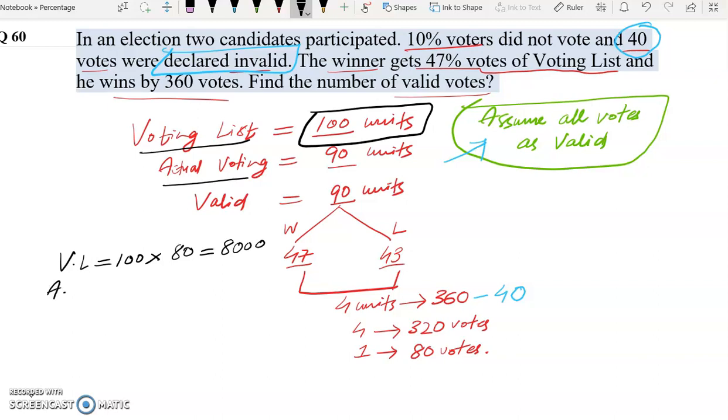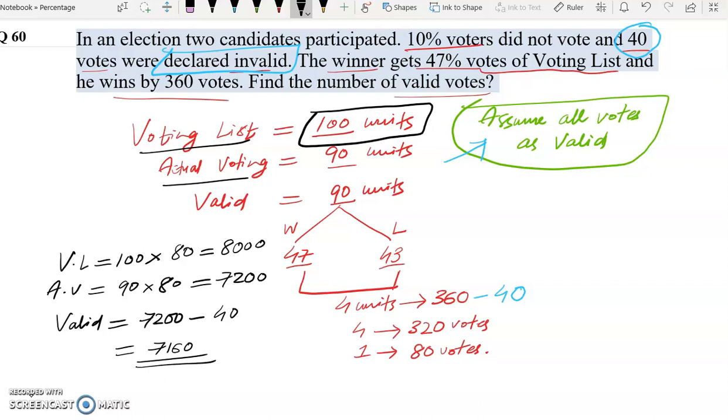Actual voting will be 90 units. 90 into 80, 1 unit is 80, so 9 8s are 72, 7,200. Now valid will be actual voting 7,200 minus invalid votes. Invalid votes is 40. So valid votes will be 7,200 minus 40, 7,160 votes.